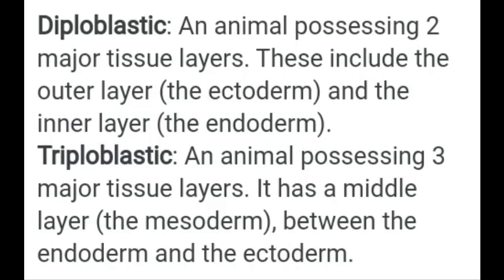This is the definition for diploblastic. Diploblastic means an animal possessing two major tissue layers, and in between these two major tissue layers, there will be organs embedded. The next is triploblastic. Triploblastic means there are three layers. In between these three layers, organs are present.